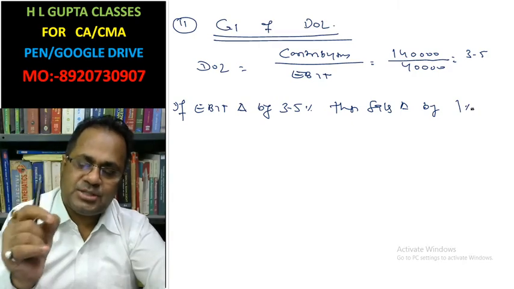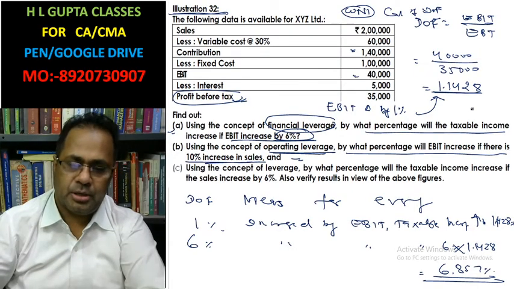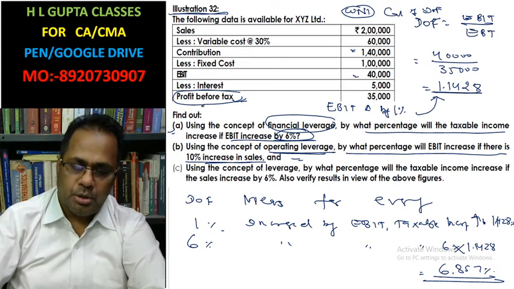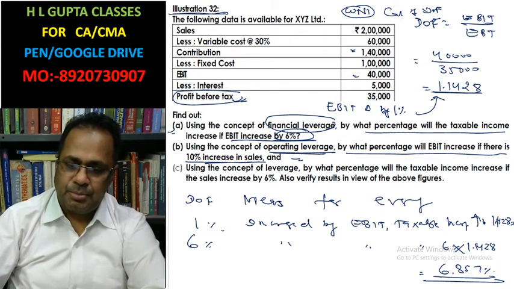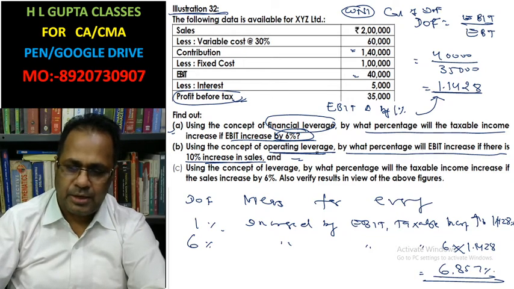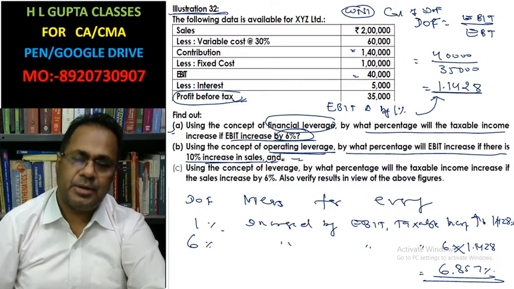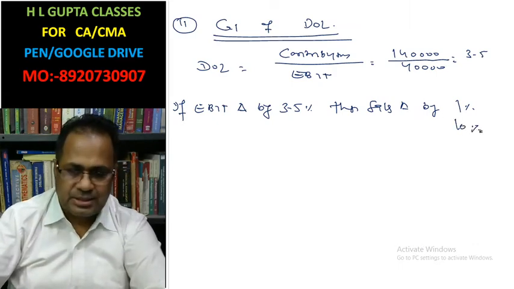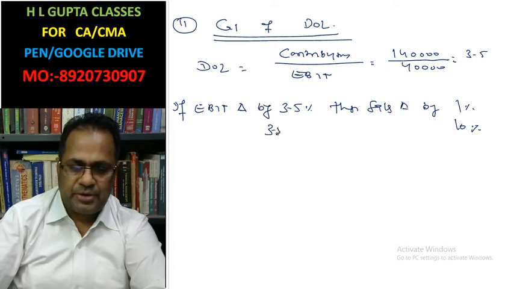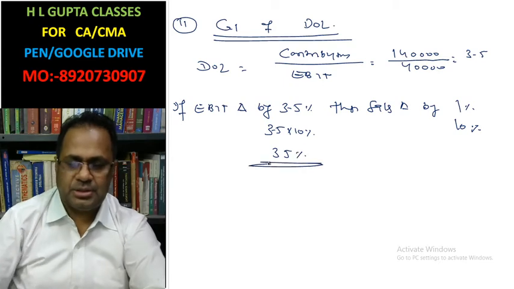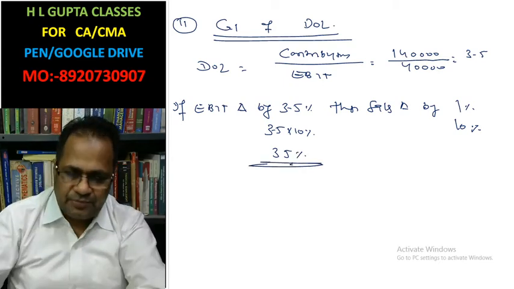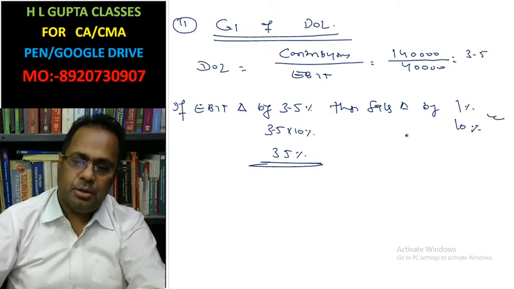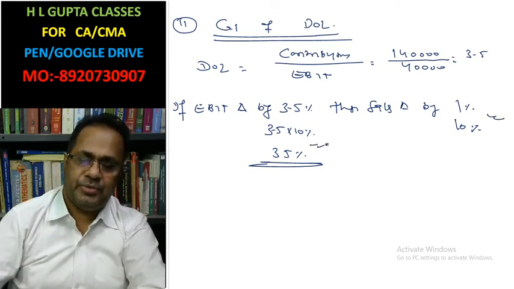Because the percentage change of EBIT is given in the question, in part B: by what percentage will EBIT increase if there is a 10% change in sales? That will be 3.5 into 10%, that is 35%. If sales change by 10%, EBIT will change by 35%.